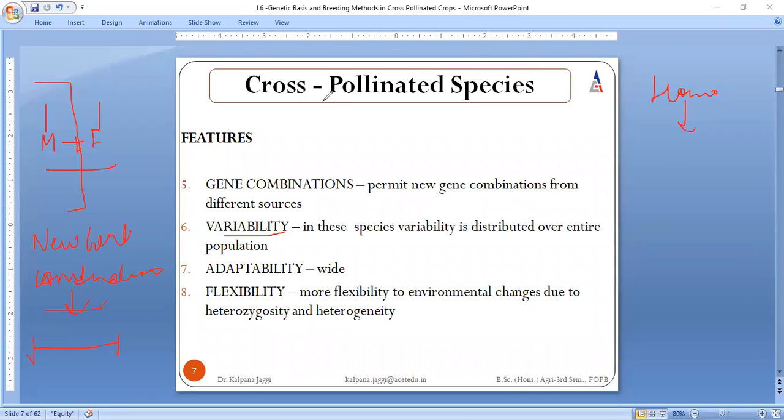But when we talk about cross pollinated species, there is no such scenario here. Heterozygosity is there, and as a result of heterozygosity, it makes them more variable. And we always say the more the variation, the more the chances of adaptability. So these all are the features of cross pollinated species.